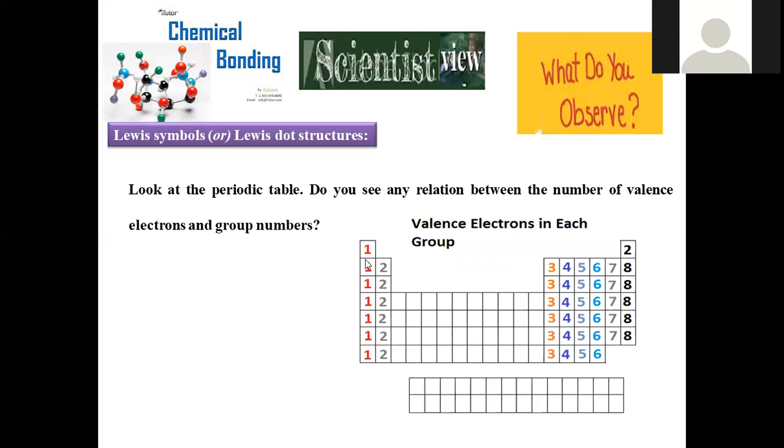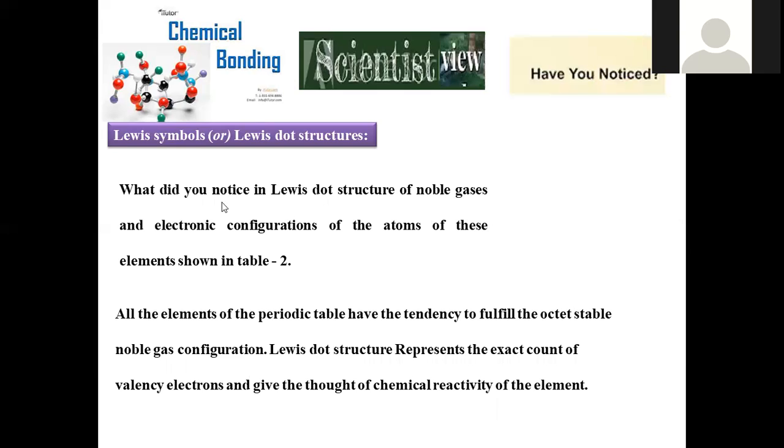And this is a kind of representation. The first group is called the alkali metal family, where all have only 1 electron, so valency electron 1, and group number is also 1. For alkaline earth metals, group number is 2 and their valency electrons are 2. For 13th group 3, 14th group 4, 15th group 5, 16th group 6, 17th group 7, 18th group 8. This is the relation between their valency electrons and group number.